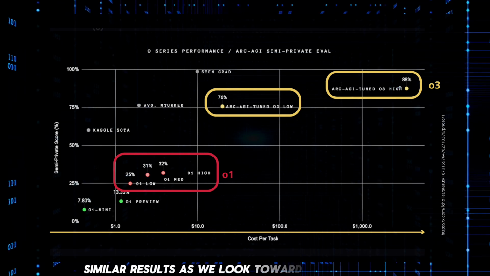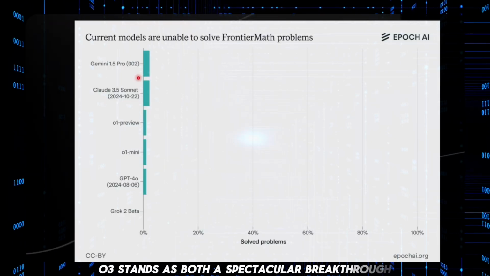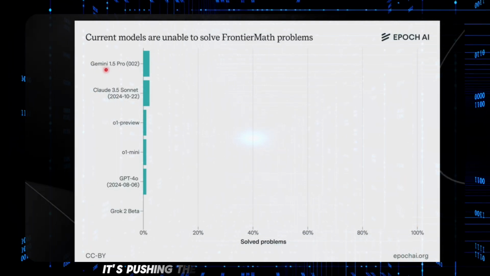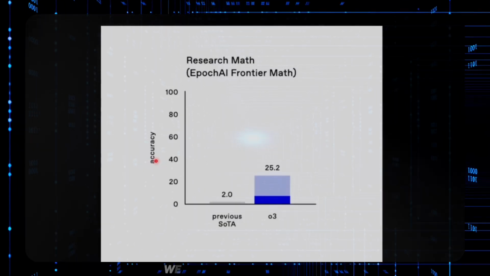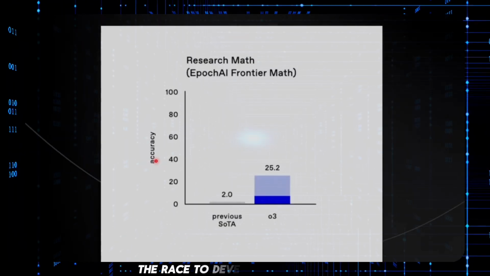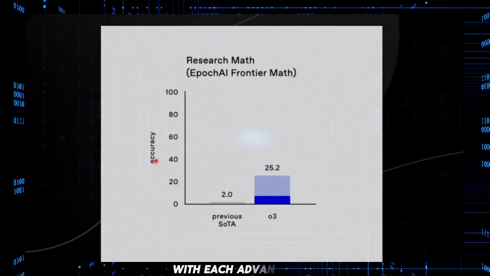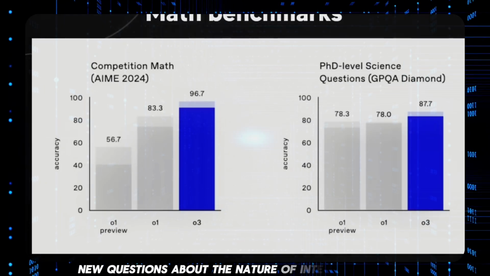As we look toward 2025 and beyond, O3 stands as both a spectacular breakthrough and a humbling reminder of AI's current limitations. It's pushing the boundaries of what's possible, while simultaneously revealing new challenges we hadn't even considered. The race to develop more efficient, more capable AI systems continues, with each advancement bringing both exciting possibilities and new questions about the nature of intelligence itself.